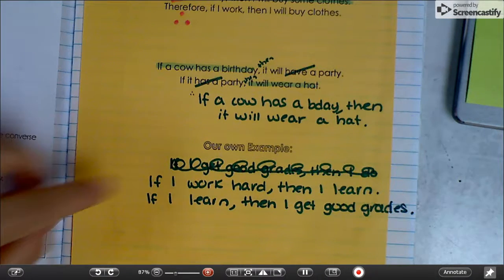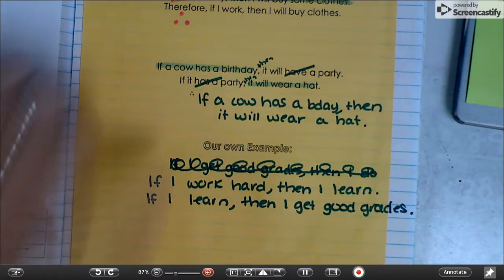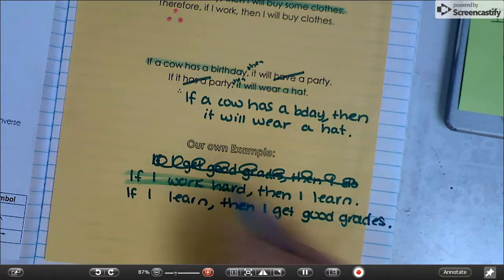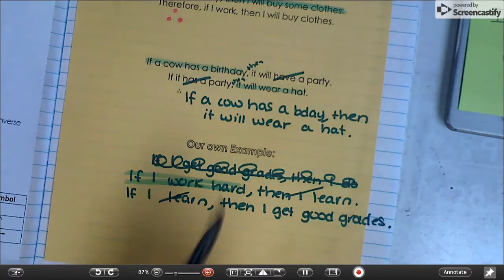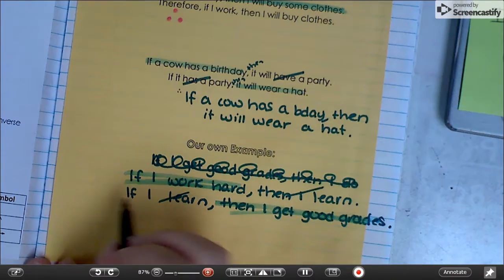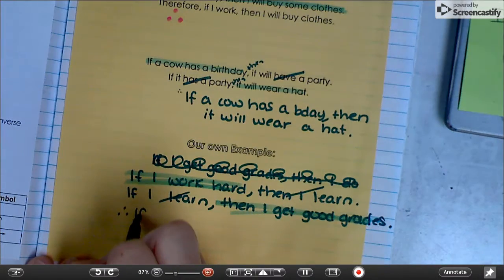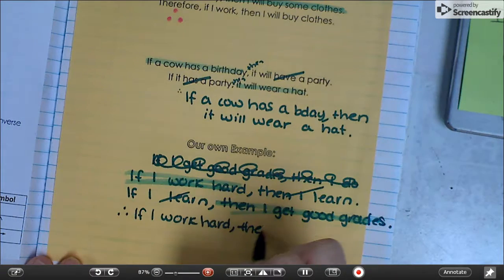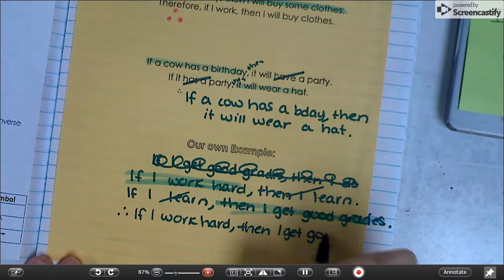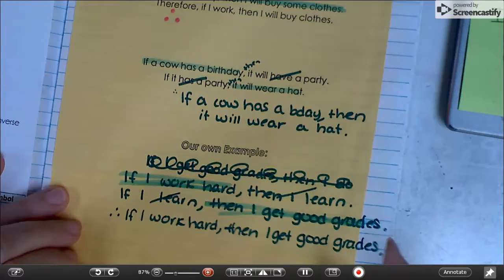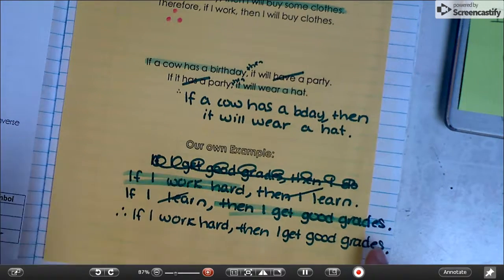All right, and since you're watching this on the video, I'm sorry if you started writing that and then crossed it off. All right, so now we're going to look at it, and we have the first part, the part that matches that we can cross off, and the last part. If I work, then I get good grades. Therefore, conclusion, if I work hard, then I get good grades. That is the law of syllogism. Make sure you understand what is what. The law of syllogism works exactly like this.